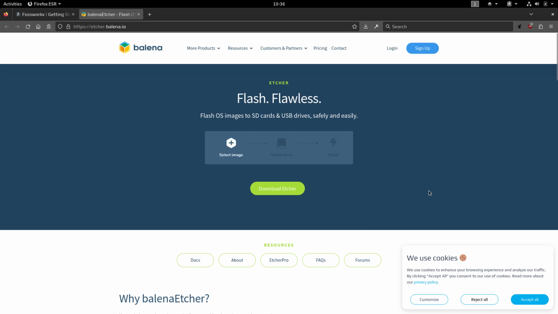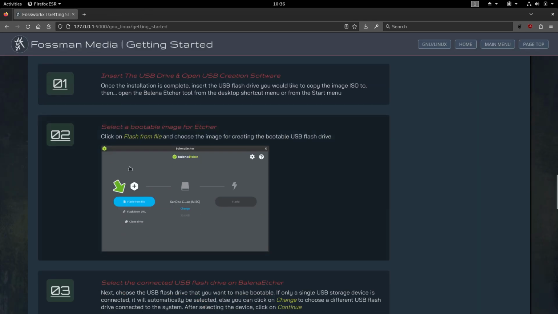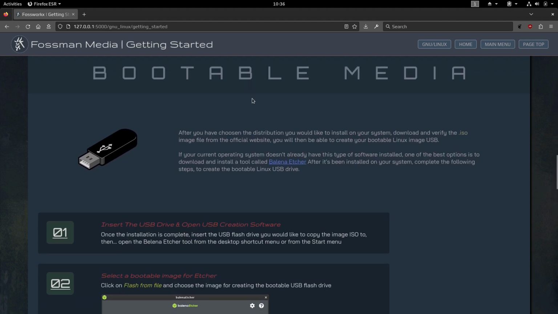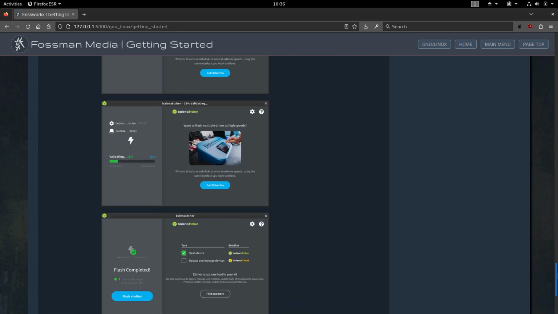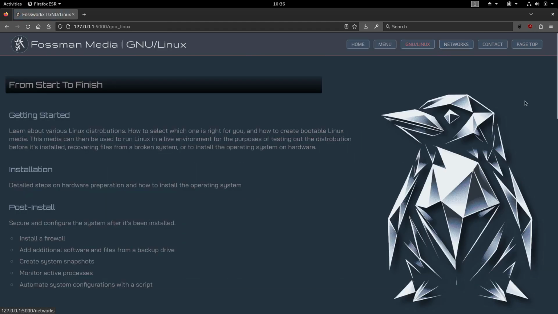Very handy tool and very easy to use, and definitely suggested for beginners who are just learning how to make these bootable flash drives. If I close that off, here's some more instructions on exactly how to use that tool. Like I said, it's very intuitive and easy to use, but if you're just getting started doing something like this, it may be a little bit intimidating, so I thought I'd include those instructions here. And that would be on getting started.